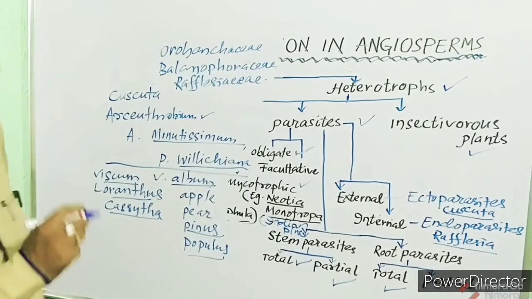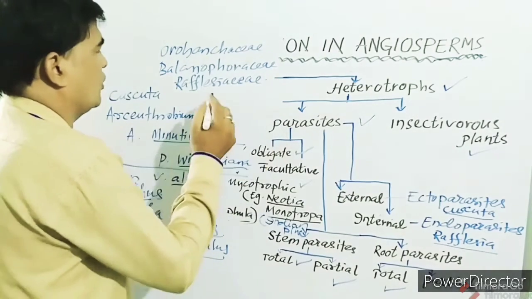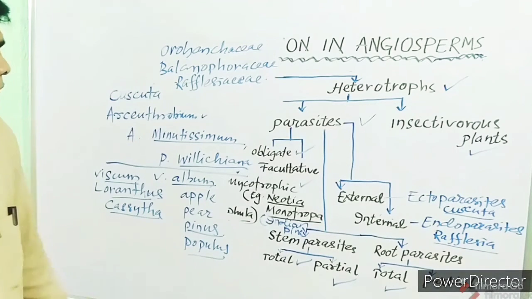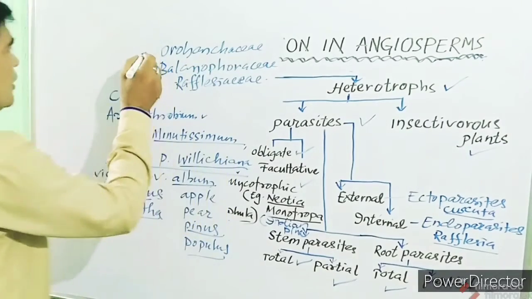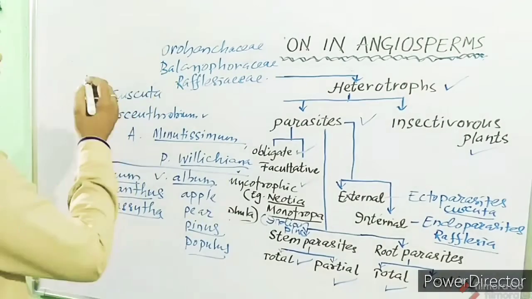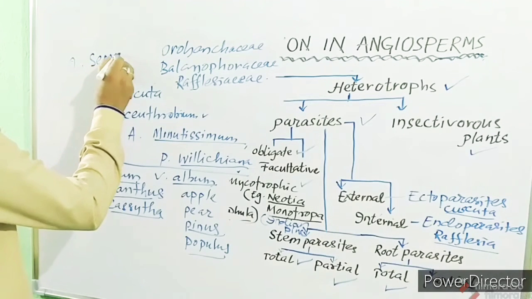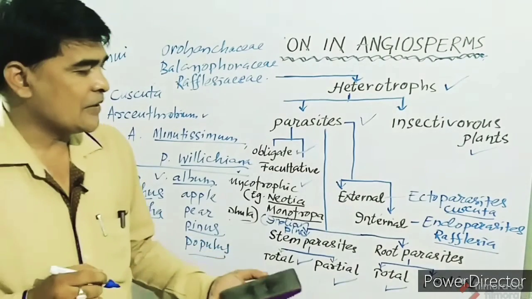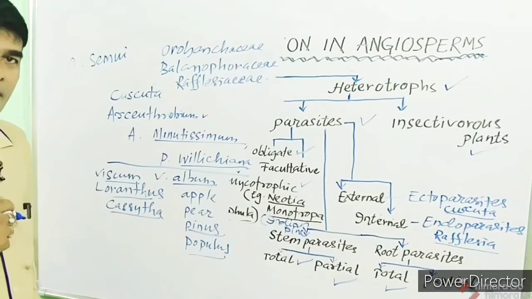For example, Orobanche, Balanophora, Rafflesia, etc. There is a species of Orobanche called Orobanche cernua, which is a parasite on the root of brinjal, potato, tomato, cabbage, and mustard.